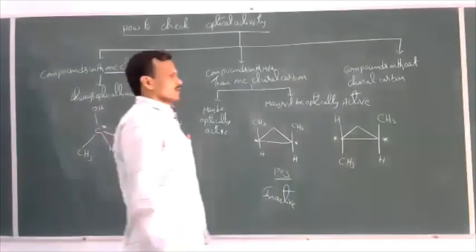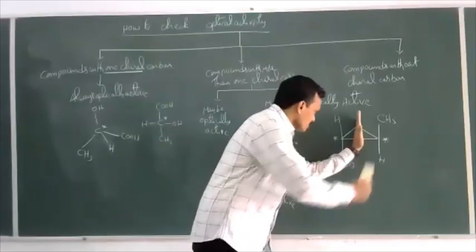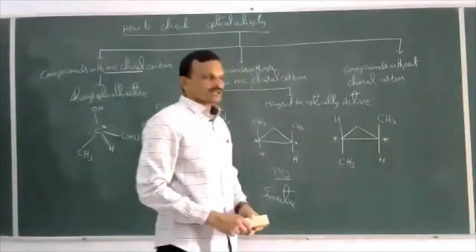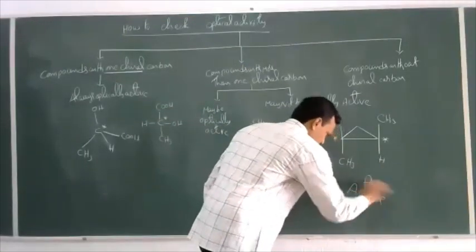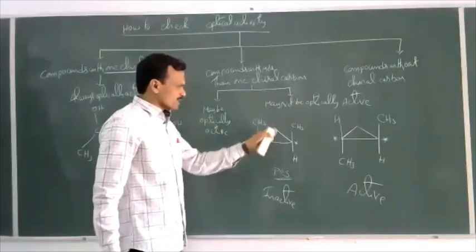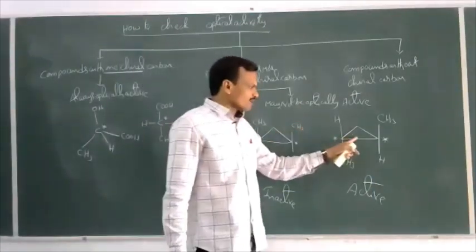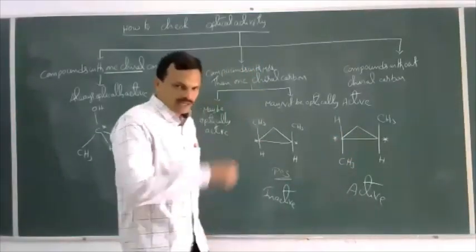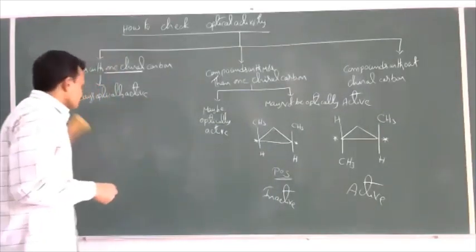Now whether this is optically active or not. You take here, it does not possess any plane of symmetry. There is no plane of symmetry. Now this is optically active. This molecule possesses a plane of symmetry. This is optically inactive. Whereas this molecule does not possess any plane of symmetry. Thus it is optically active. Now let us see some other examples for the same.